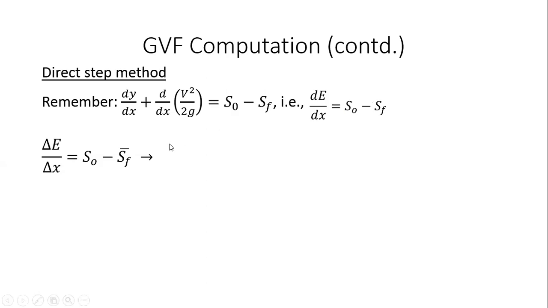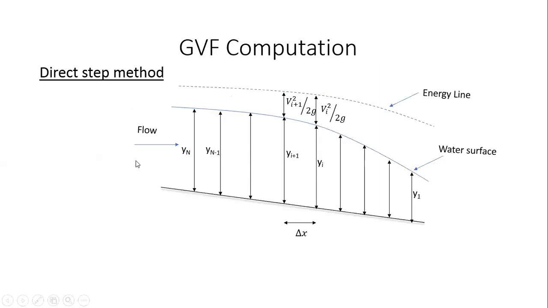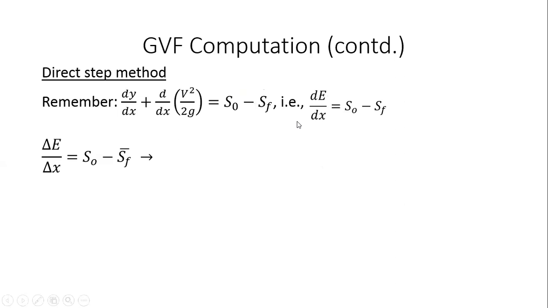So let us say you look at yi plus 1 and yi. SF at this point will be SFI or SFI plus 1. Here there will be another value of SF, because at every point it is continuously changing. So I'll take the average friction slope between these 2 points. That becomes my SF bar, right? Otherwise I can't solve for it because it'll just remain in the equation.